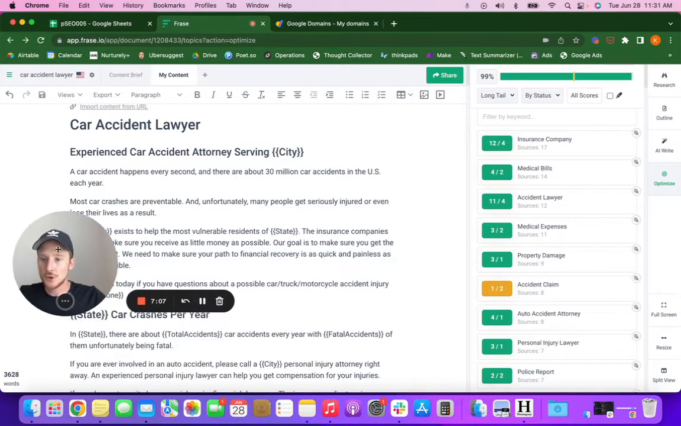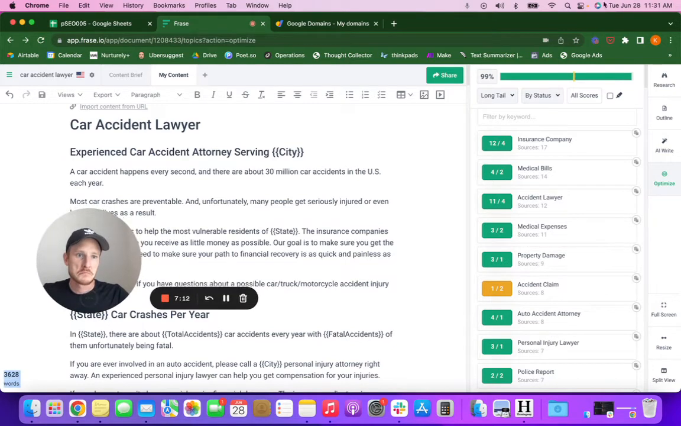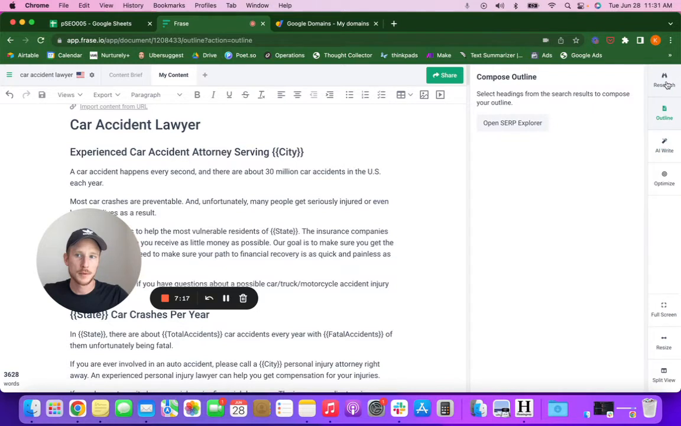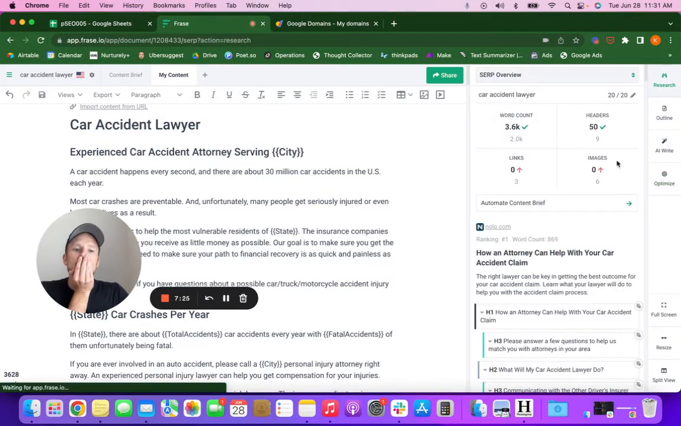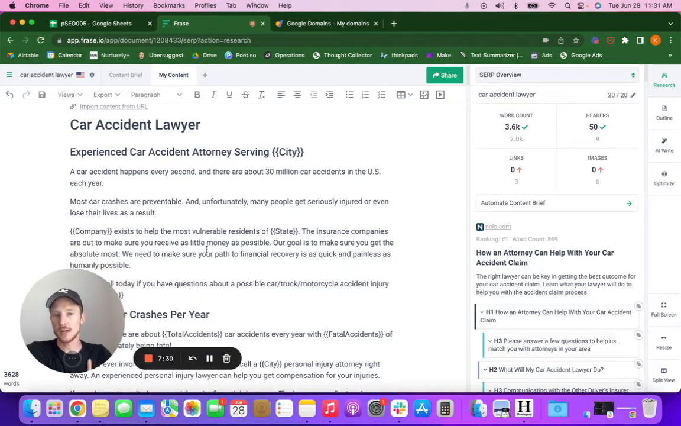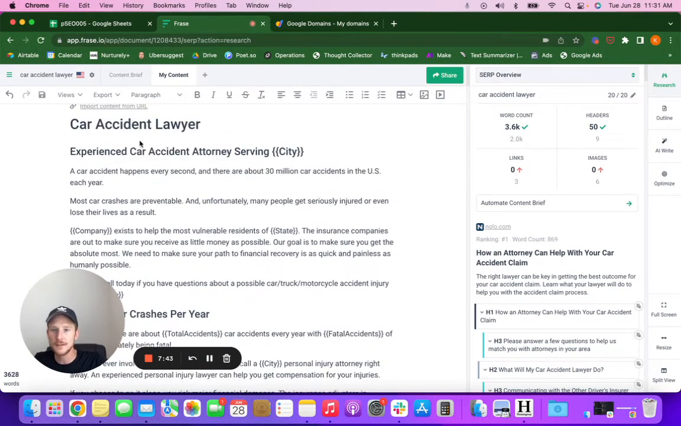And this is 3,600 words. I want to compare it. Research over here. Yeah, I have 50 headers, but they're counting H4 headers as well. I don't have any images in there because I still need to figure out a way to get the images to stay within here and then also publish to Webflow, because right now it's just taking the words and the formatting. But it's going to go through here and fill out these merge tags.